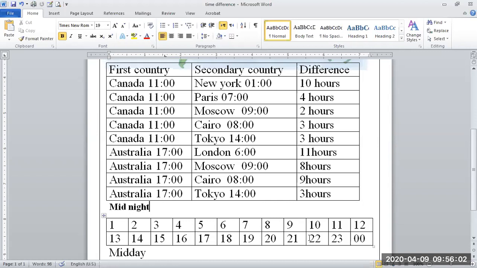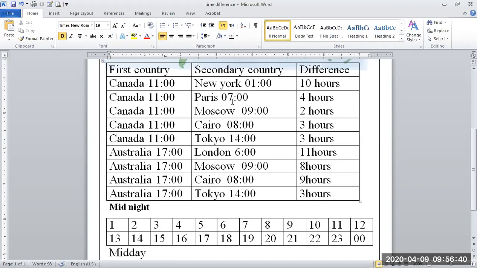You go from, no, you are here and you want the difference to New York. New York at the same time is 1 o'clock, but at night. Okay, and the difference is 10 hours. After this, in Canada at the same time we find Canada and Paris. Paris is 7 o'clock. From this we go, not back, we go forward, because here we want to go to 11 o'clock. Here 7 o'clock, then 1, 2, 3, 4. What is the difference?